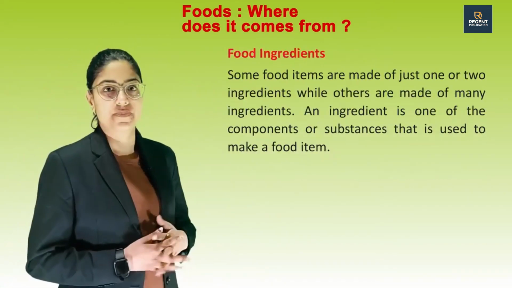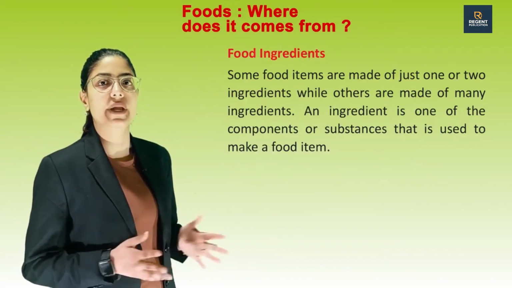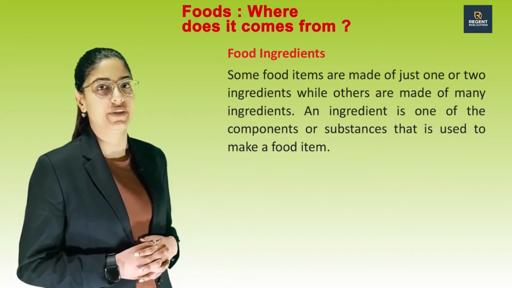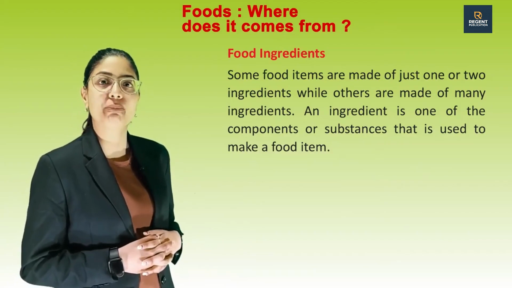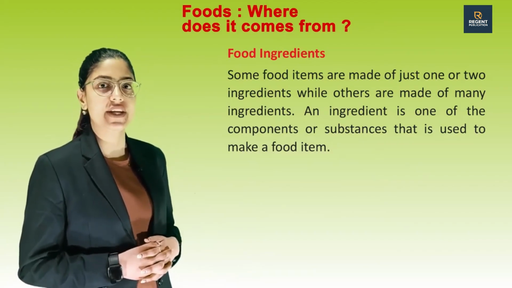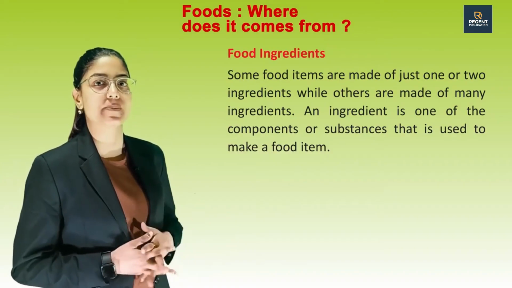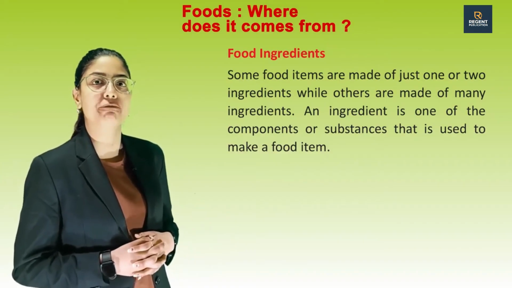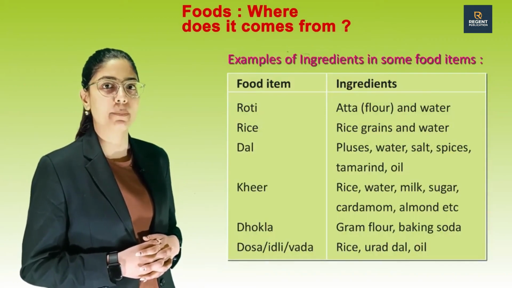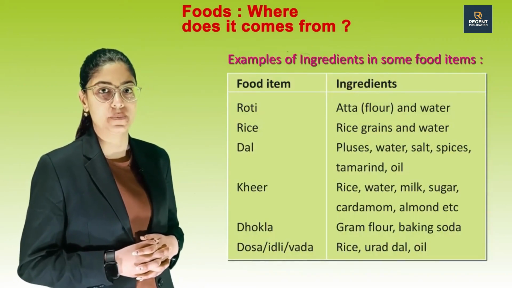Food ingredients. Some food items are made up of just one or two ingredients, while others are made up of many ingredients. An ingredient is one of the components or substances that is used to make a food item. Examples of ingredients in some food items.